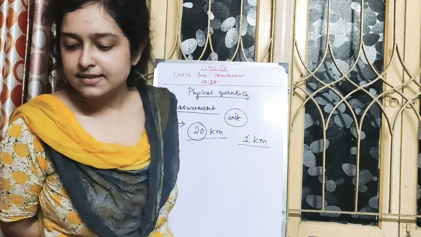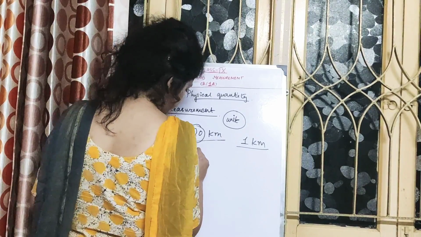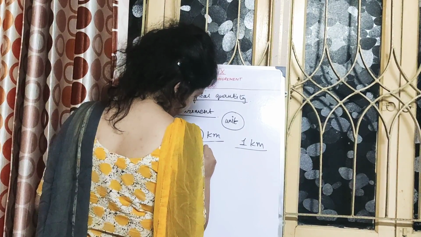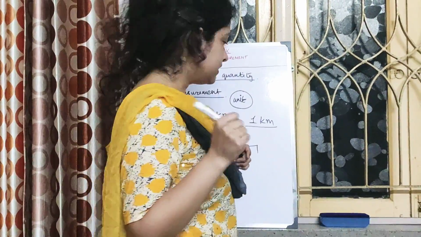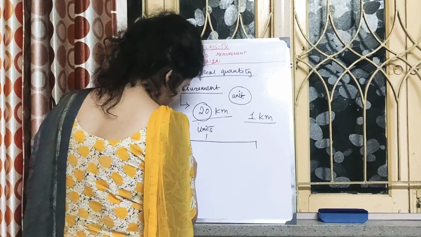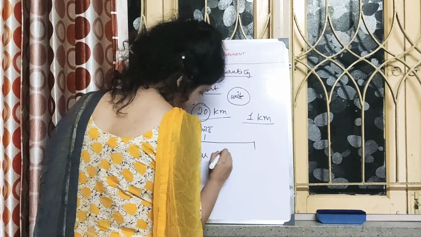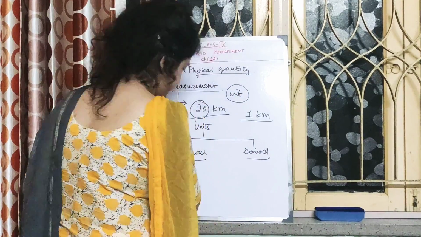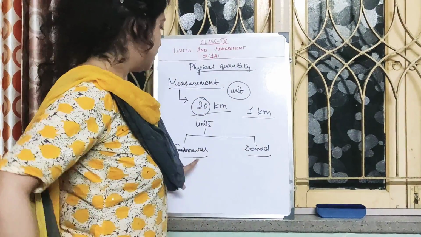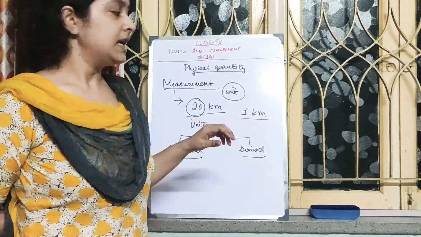Now units are of two types. I think in class 6 also you have learned this: fundamental and derived. What are fundamental units?